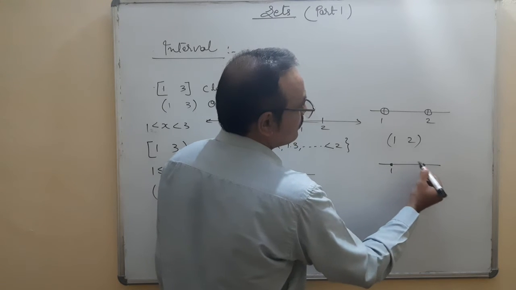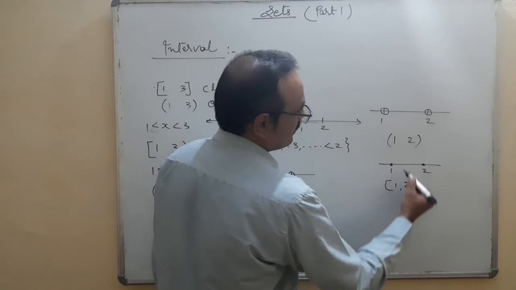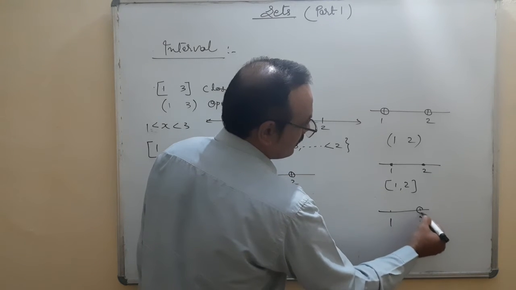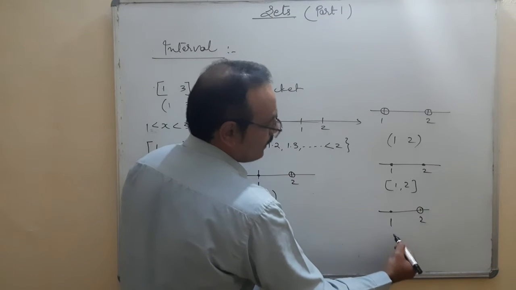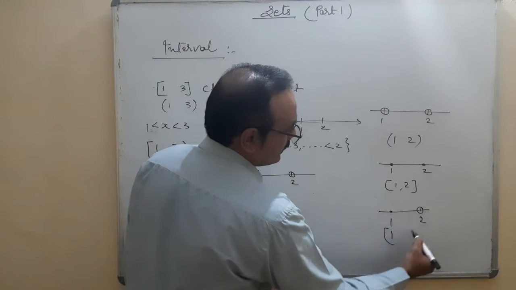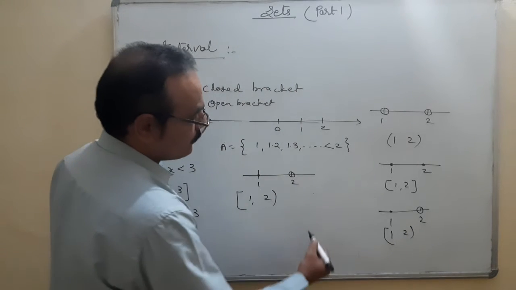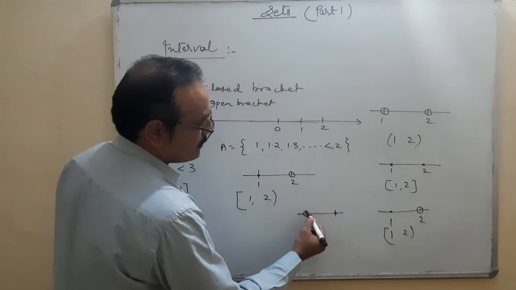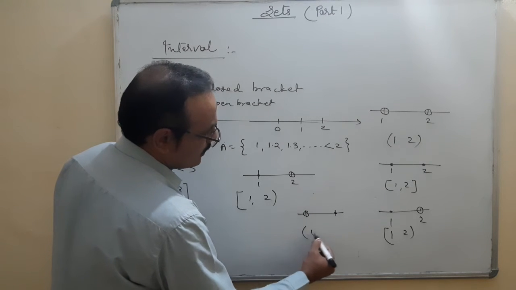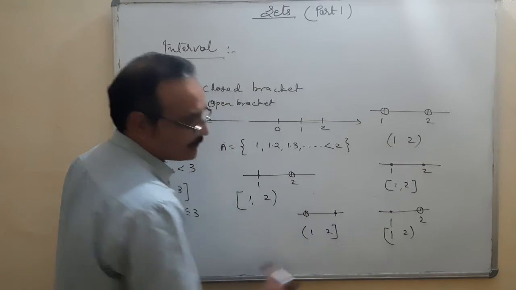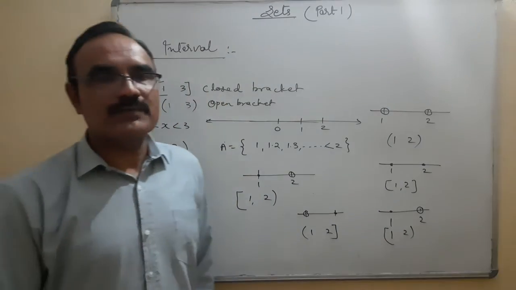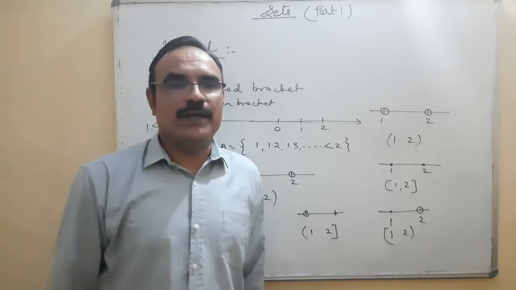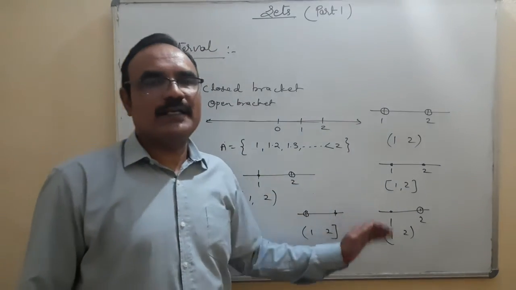This is the symbol, the dot symbol, that means it is in the closed interval. Okay. It means one end closed and the other open. And the fourth one is one open and the other closed. Okay. So these are four types of intervals: semi-closed, semi-open, closed intervals, and open intervals. And on the number line you can represent them like that. Okay.